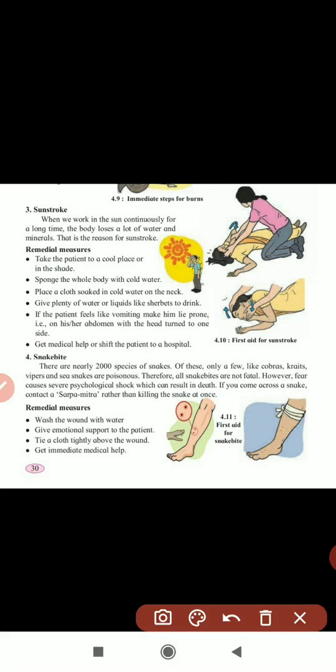Next, it is snake bite. Again, it is very important. In India there are 2000 species of snakes. Yes, in that only a few, like cobras, kraits, vipers and sea snakes, are poisonous. Only a few species are poisonous. Therefore, all snake bites are not fatal.